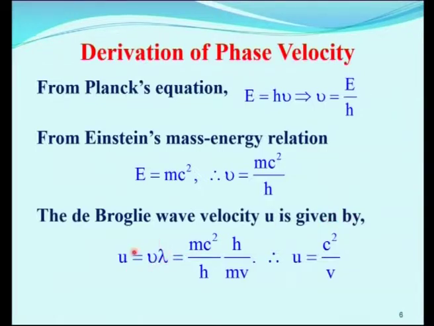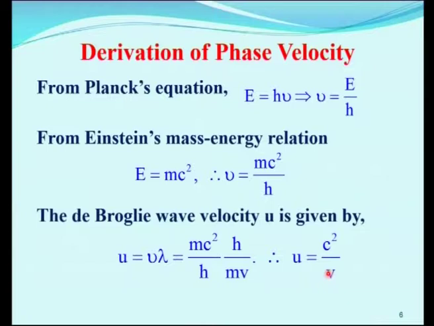This is from the standard relation, nu is equal to c by lambda. So, velocity is equal to frequency into wavelength. This frequency we have got here, mc squared by h, and de Broglie's wavelength we know, h by mv, that is h by p. P is a momentum, momentum is replaced by m into v. So, mc squared by h into h by mv. Simplifying, we get u is equal to c squared by v. This u is called phase velocity or wave velocity that we have seen already.